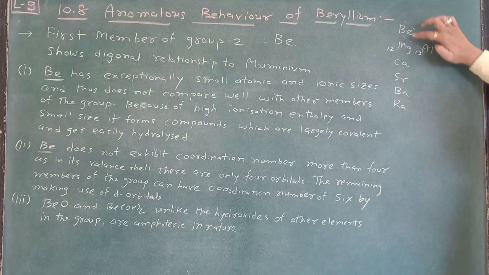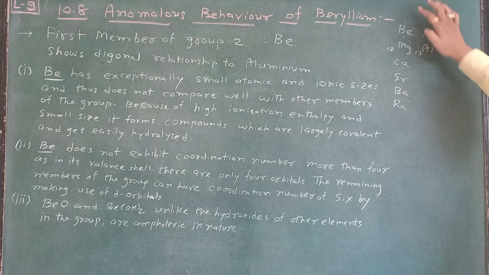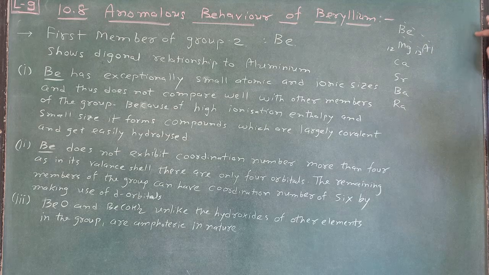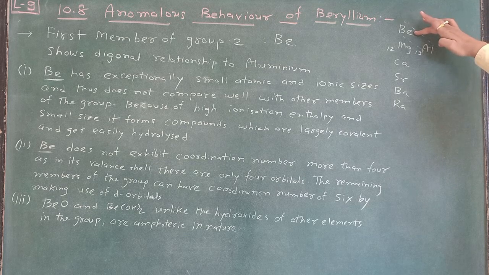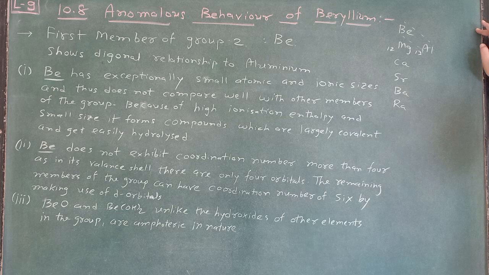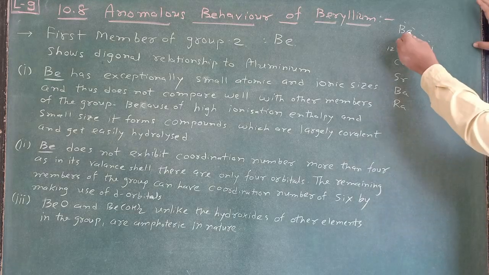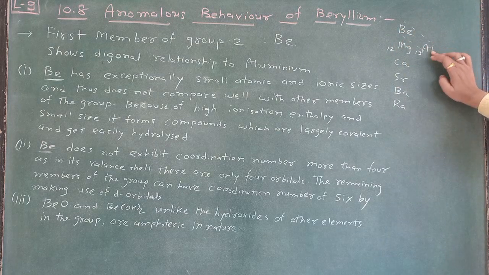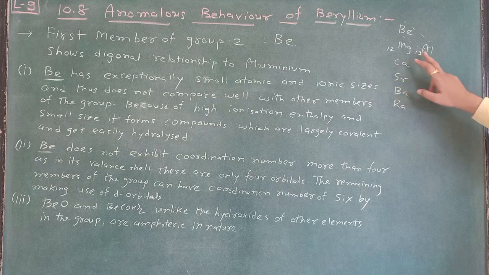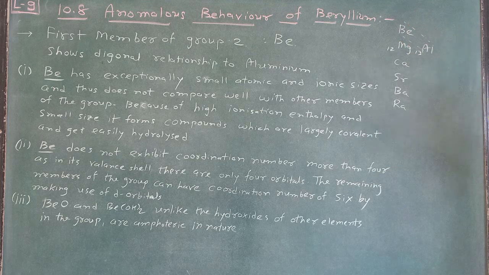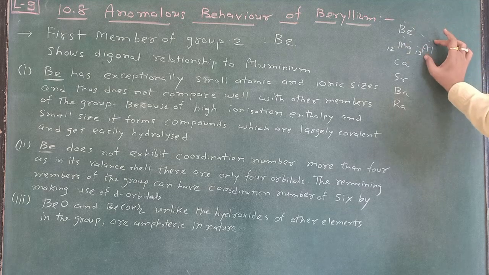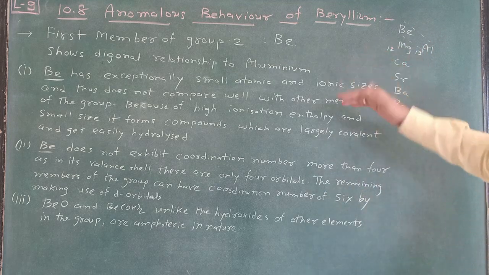Just see beryllium, magnesium, calcium, strontium, barium and radium. These are considered alkaline earth metals, and then in between the d orbitals are there. But when it is finished, see beryllium and then boron, and then aluminum. So there is a diagonal relationship with aluminum. Magnesium is there, but the element next to magnesium is aluminum, and that shows diagonal relationships. Magnesium does not show this type of relationship. So what does diagonal relationship mean? The properties may be the same, and we will discuss that later.